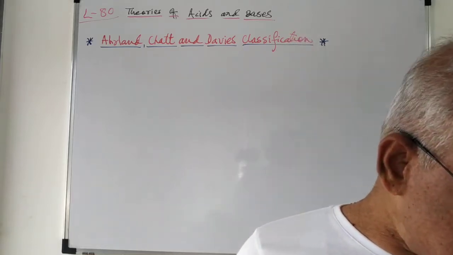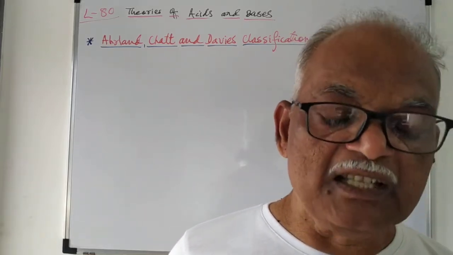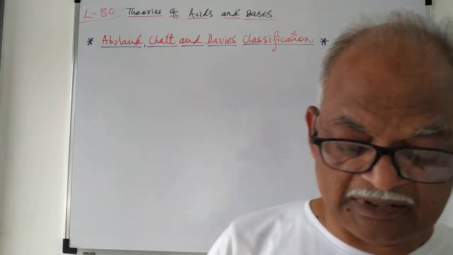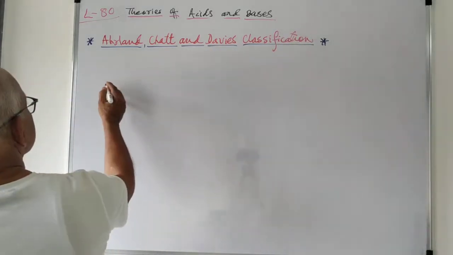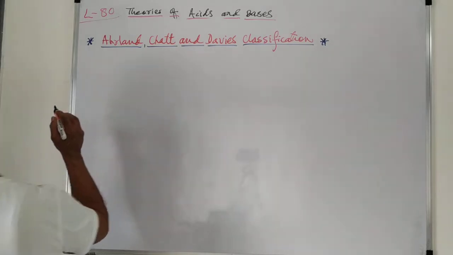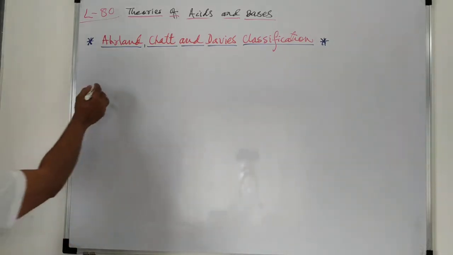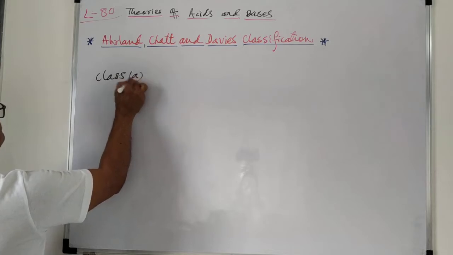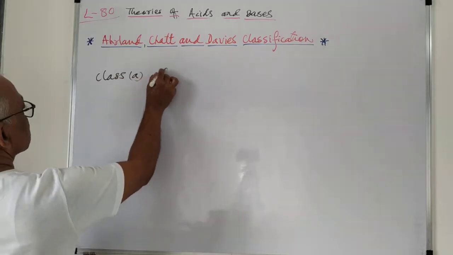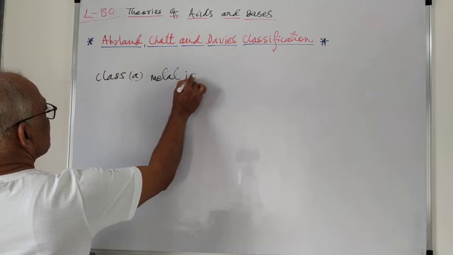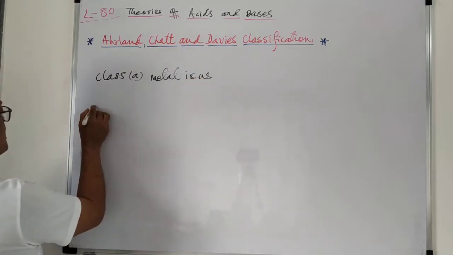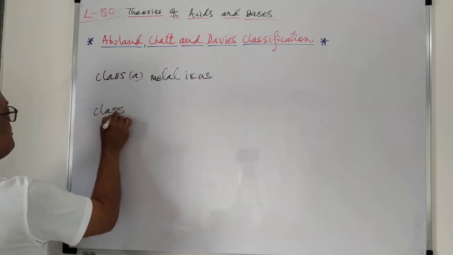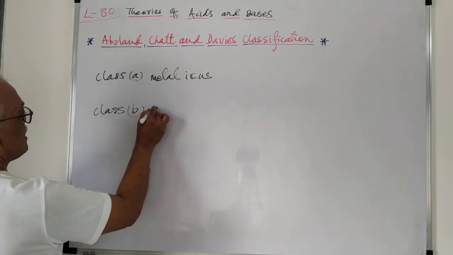So on this basis they classified these metal ions into two groups. The first is class A metal ions, and the second is class B metal ions.